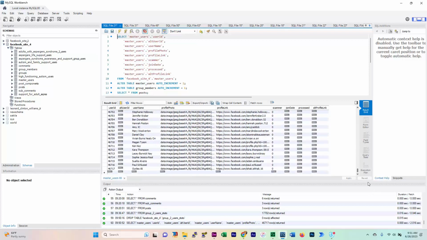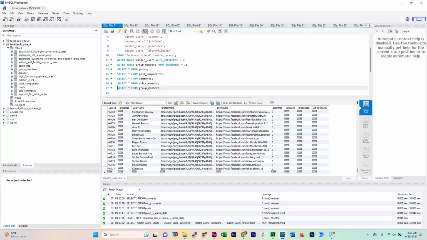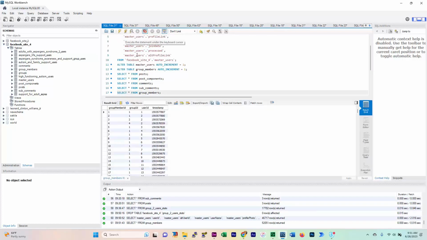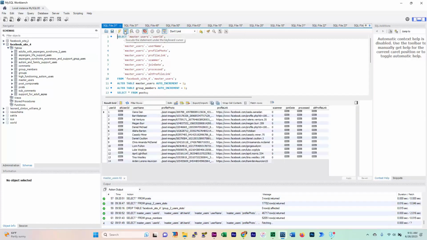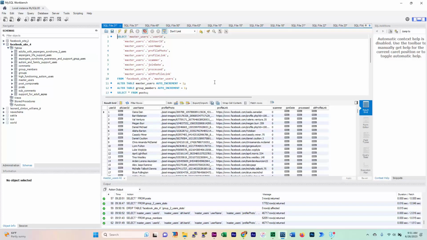So see here now, it looks like all these people have already been added. We don't have anybody new yet in these posts that have been made, and so my group members table should be, if I've done this right, the same number as well. We haven't had anybody new join. Okay, so that's one thing. I'm going to load some more posts in this video, and as we load these posts, we'll eventually get to some users that are new, or at least hopefully we will.